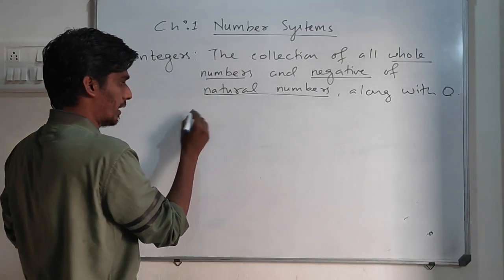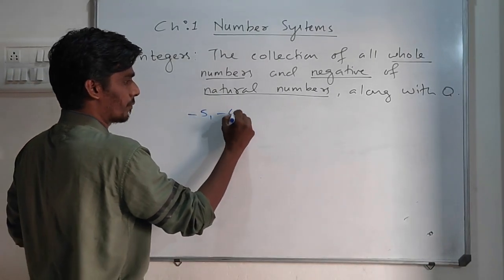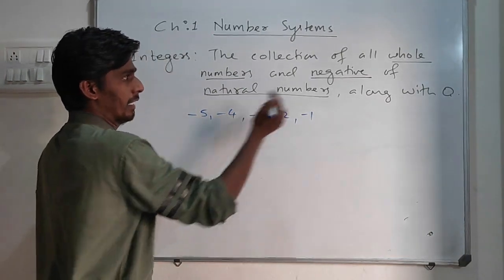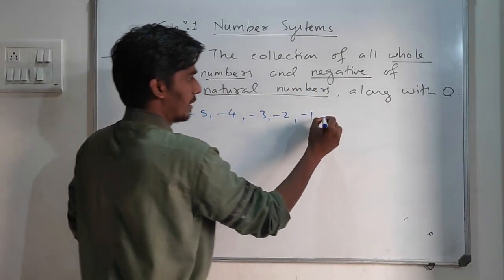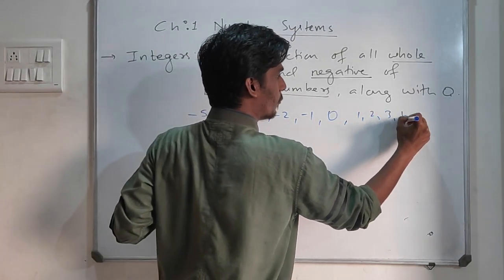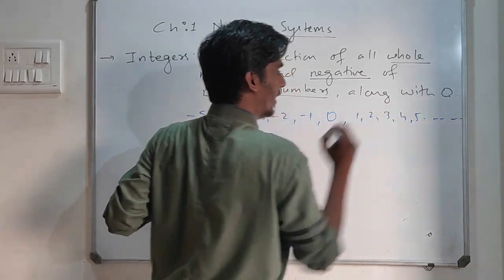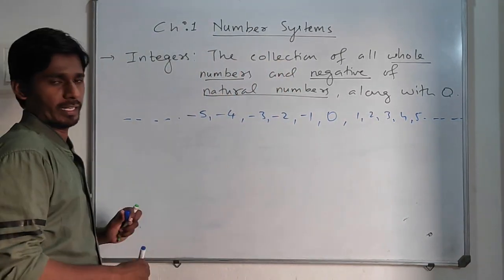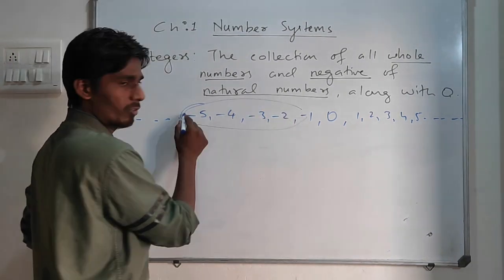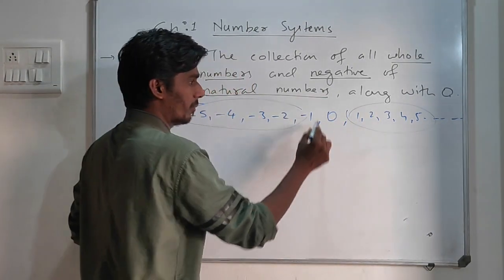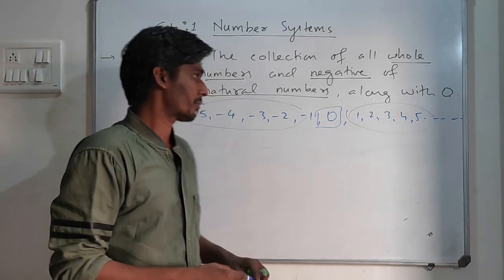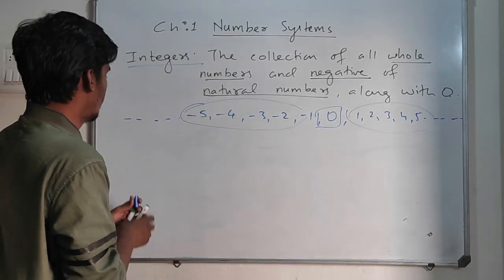If I write an example: -5, -4, -3, -2, -1 are the negatives of natural numbers. This is 0, and here 1, 2, 3, 4, 5 and infinite, and here also infinite. So it extends on both sides. These are negative numbers, these are positive numbers, and together with 0 they form integers.